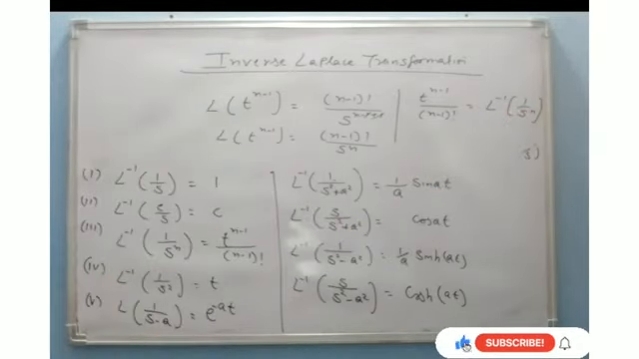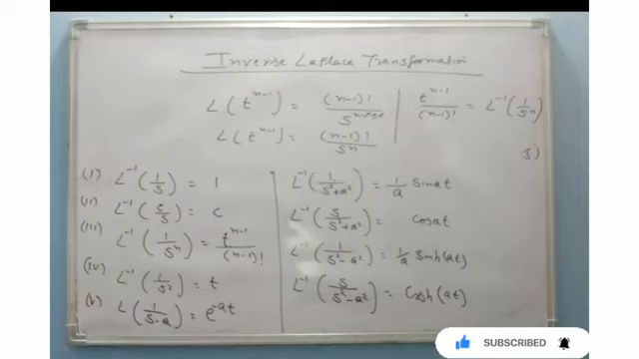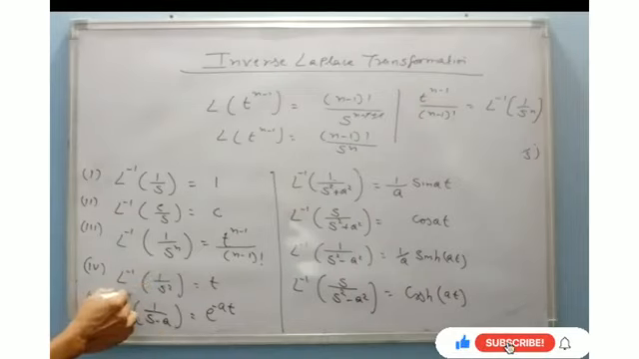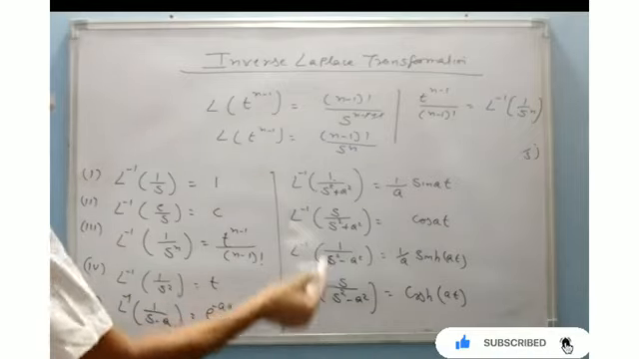Same I have written here. Similarly, Laplace inverse of 1/s square is t to the power 2 minus 1, that is t upon 1 factorial, and we do not write 1 factorial. Laplace of e to the power at, we know, is 1 upon s minus a. So the inverse Laplace transformation of 1 upon s minus a will be e to the power at. Similarly, all the formulas are here.